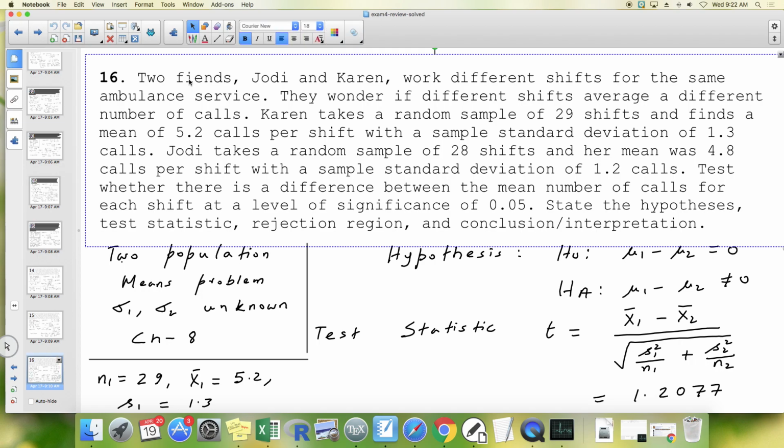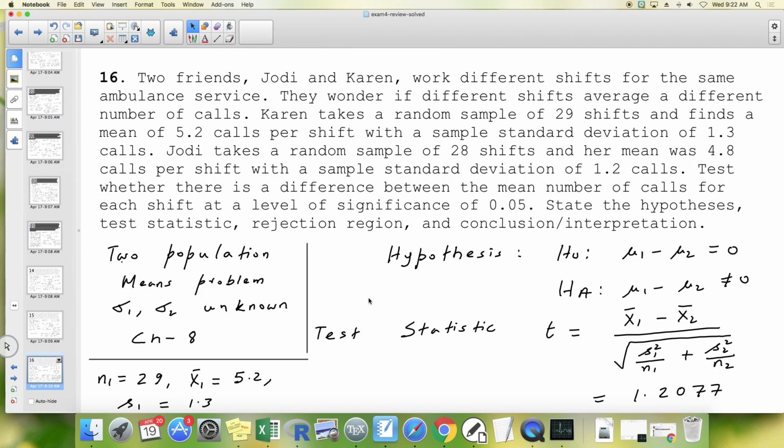Two friends, Jody and Karen, work different shifts for the same ambulance service, and they are wondering if different shifts average a different number of calls.